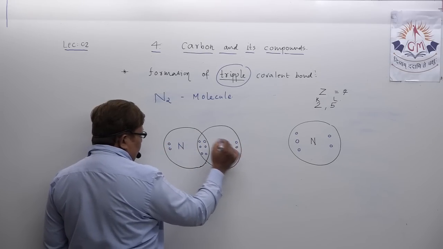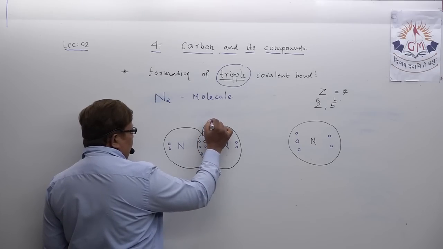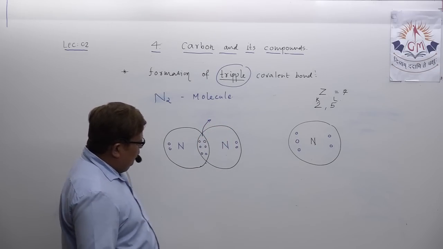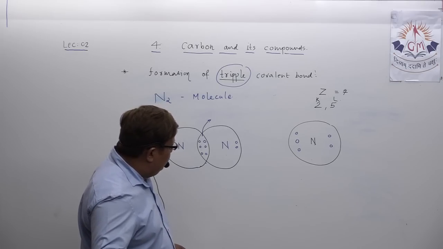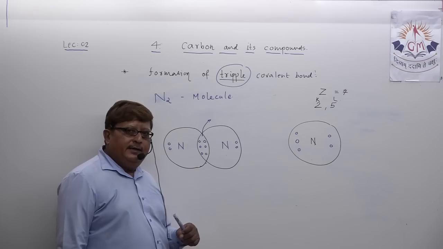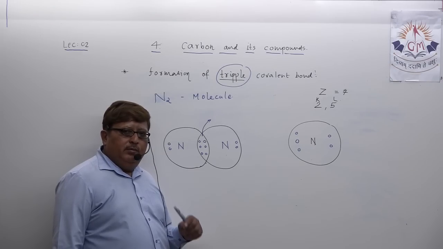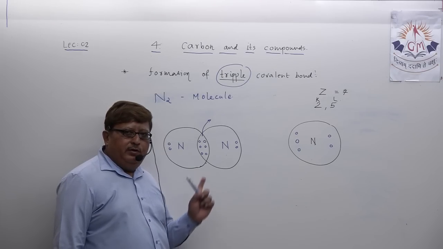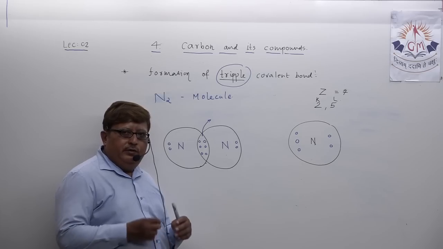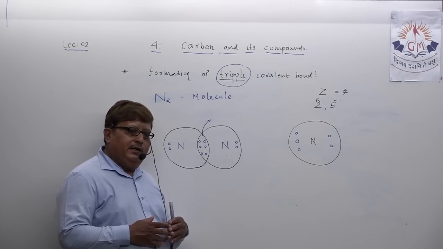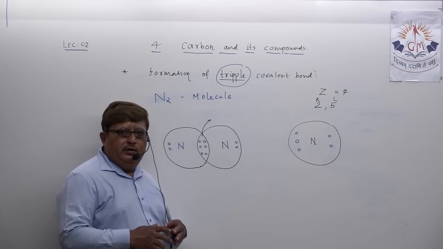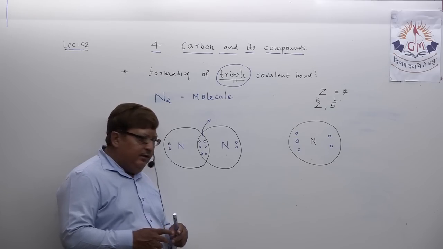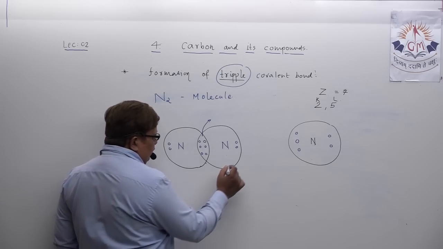But because you all know this is common property now between two nitrogen atoms, you can visualize that both the nitrogen atoms, by sharing 3 pairs of electrons, got their octet completed and became chemically stable like the nearest noble gas element, that is neon. Understand? I can show this way also.